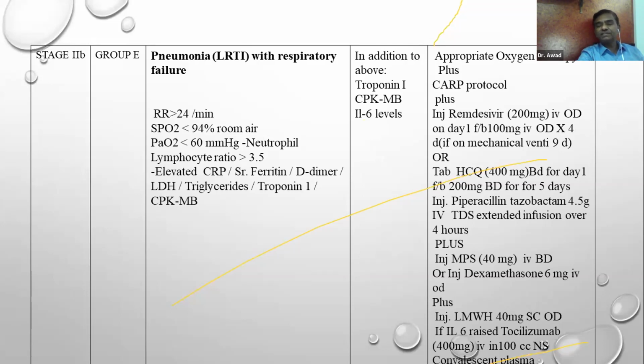And if IL-6 is raised, then tocilizumab is given in a dose of 400 milligram to be diluted in 100 cc NS. You can give it over 2 to 4 hours. Okay, so this is the management for this patient group E.